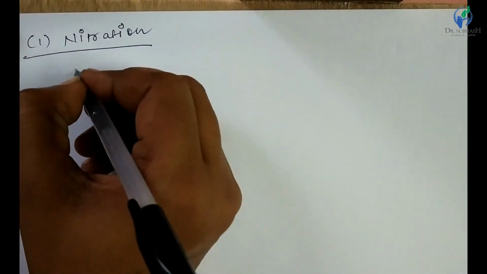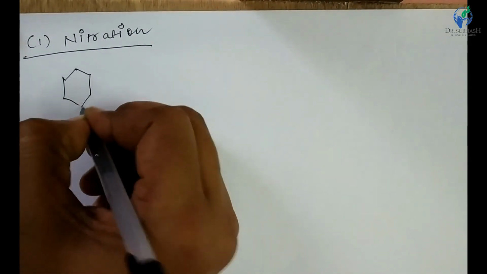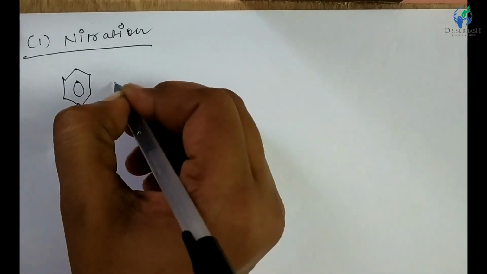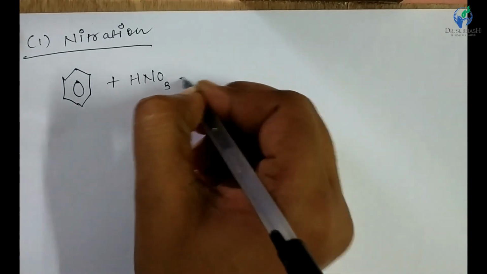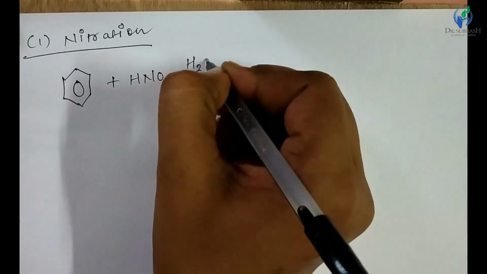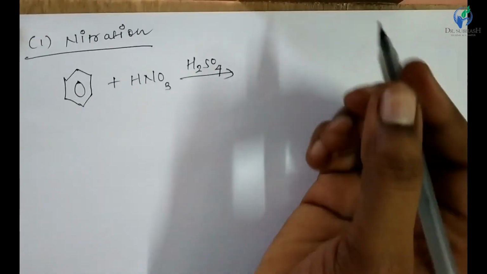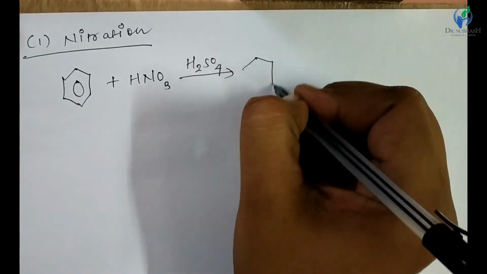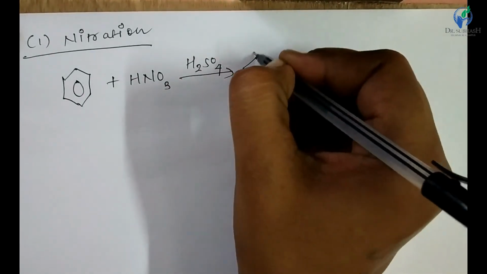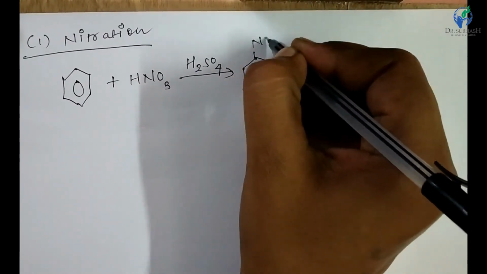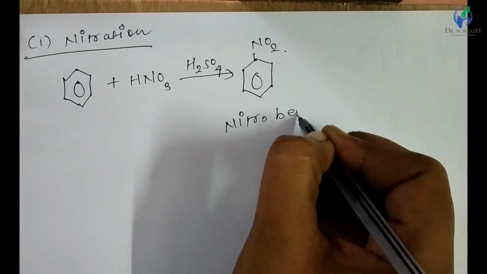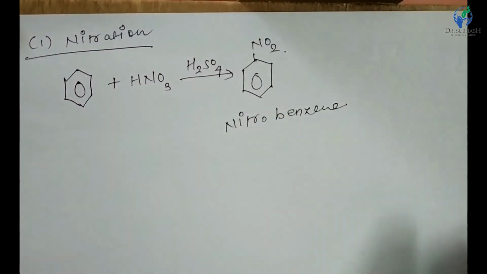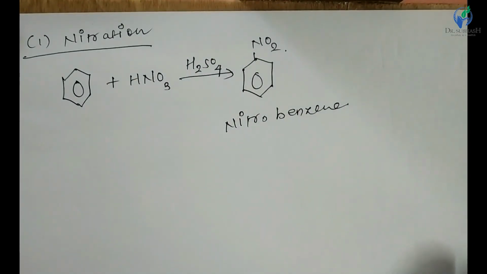In nitration, benzene reacts with concentrated nitric acid and concentrated sulfuric acid and produces nitrobenzene, which is the substitution product of nitration of benzene.